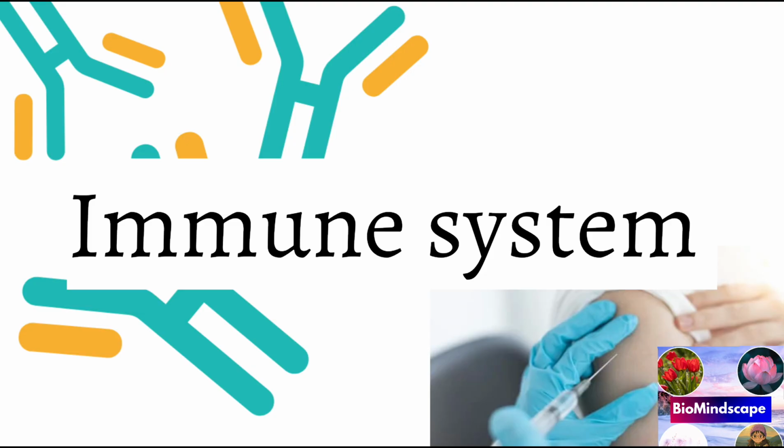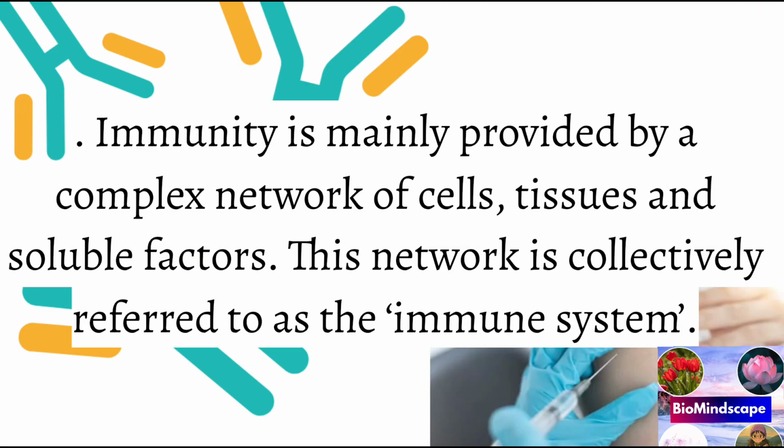So the immune system. Now we know that immunity to an infection is one of the most important factors for the survival of an individual. Immunity is mainly provided by a complex network of cells, tissues and soluble factors, and this network collectively we can call the immune system.